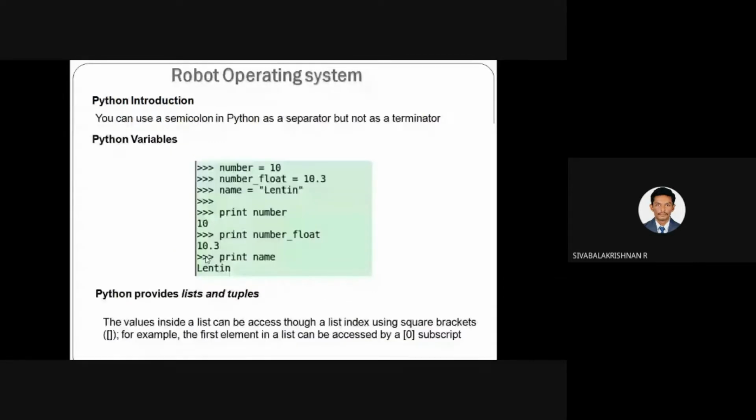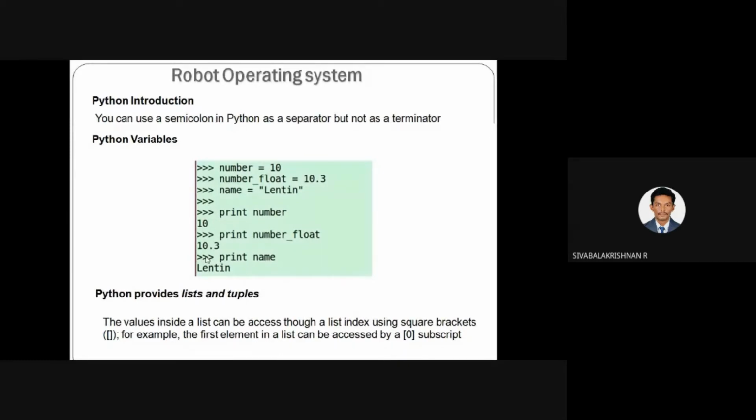Next one, Python introduction, the Python variable. In C++ or C, at the end of every command you are going to put a semicolon. Here you don't need to put a semicolon. If you specify a semicolon, you are separating a command in Python programming. But in C++ or C, if you want to terminate the corresponding line, you have to specify the semicolon. Here you don't need to specify the semicolon at the end of each line in the Python program.